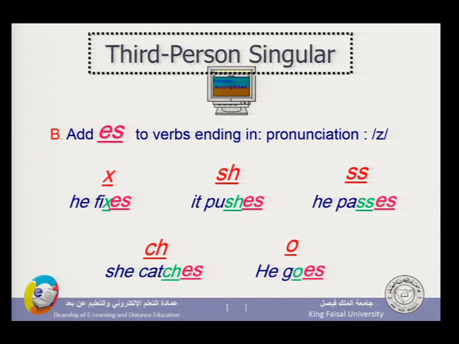He fixes. If the word ends with sha or ja, also if I add S, it is pronounced as IZ. So it pushes. He passes, because the other S is preceded by another S. The word is he passes. Okay, pass. If I add S and it's preceded by he, it becomes he passes. So I say is because it is preceded by another S or another sha. Okay. She catches. But he goes.